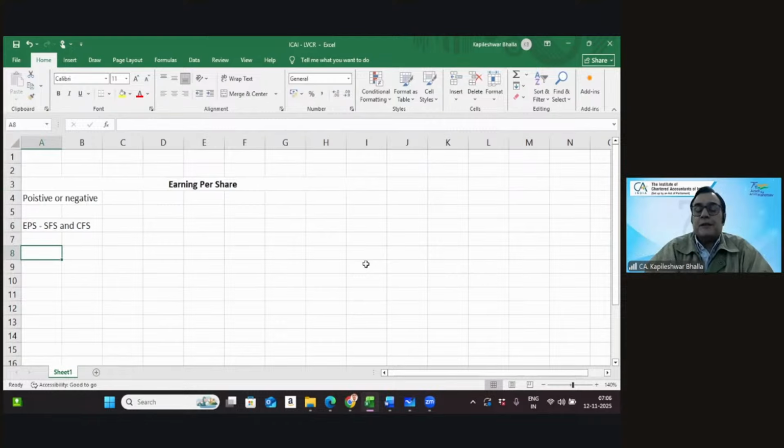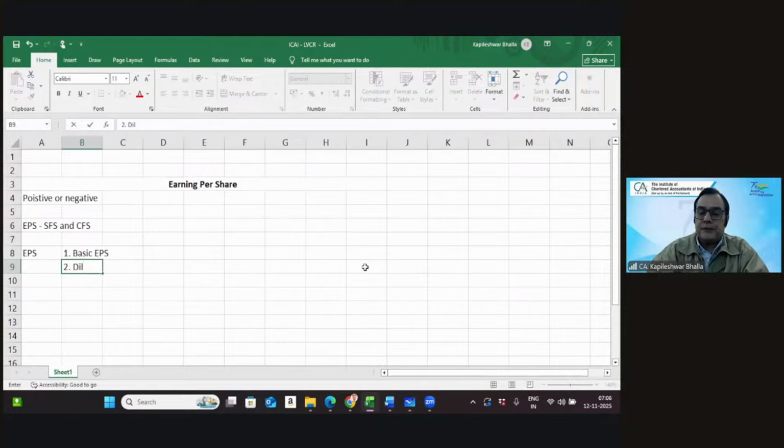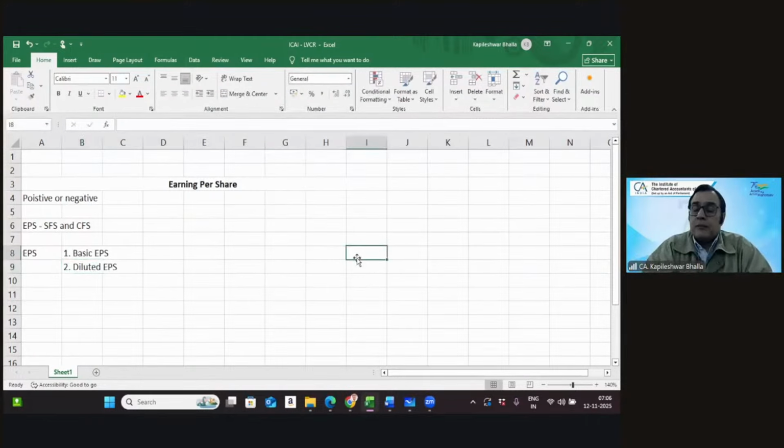Then, once these basic things are done, when you look at EPS, there are two kinds of EPS we can say. One is a basic EPS. Second is a diluted earning per share. So your mind should get tuned in terms of how we are going to make a walkthrough of a basic EPS.